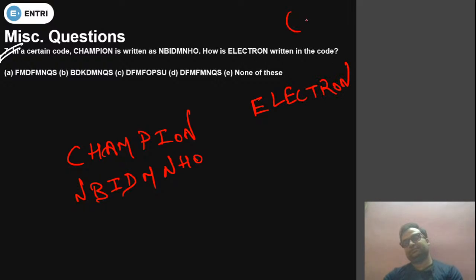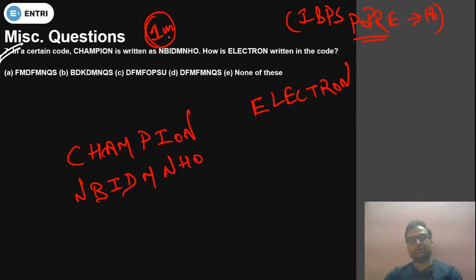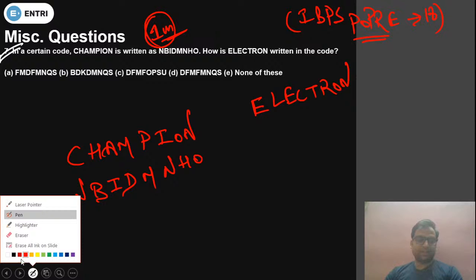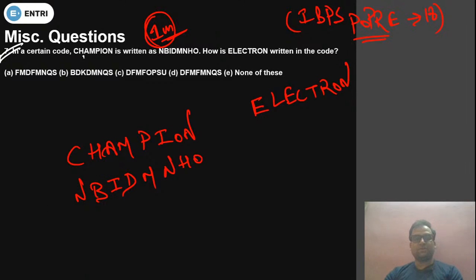This is your IBPS PO pre question 18, and the cost of this question is 1 mark. Now just tell me, this is a coding decoding question. So how can you solve this? By using the place value. This question will be solved very quickly. So place value is very important.